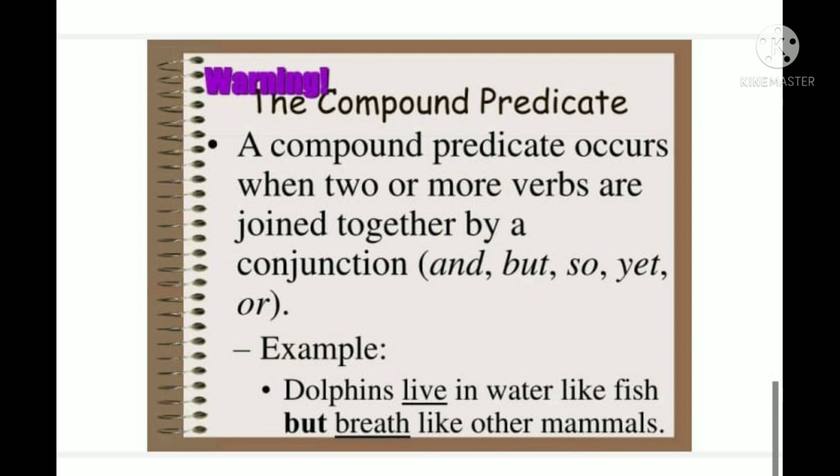Dolphins live in water like fish but breathe like other mammals. Dolphins, subject. The first verb phrase is live in water like fish. The second is but breathe like other mammals. Live and breathe, so two verbs follow. We went to the market and saw some of our friends. We is the subject. What is the first action we are doing? Went to the market. And what is the second action? Saw some of our friends. There are two predicates. That is called a compound predicate.